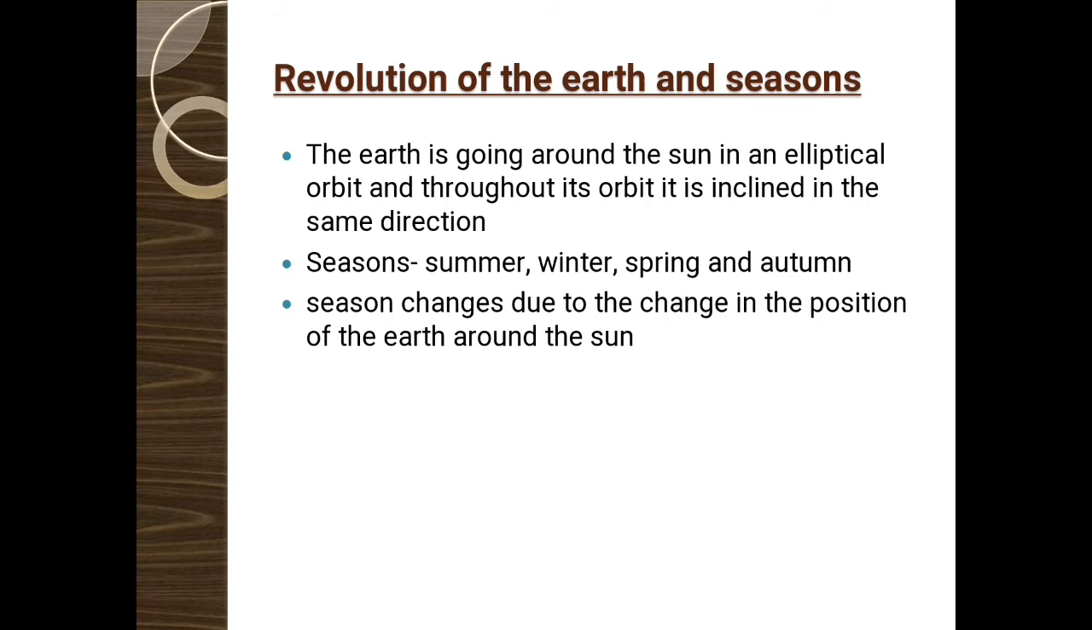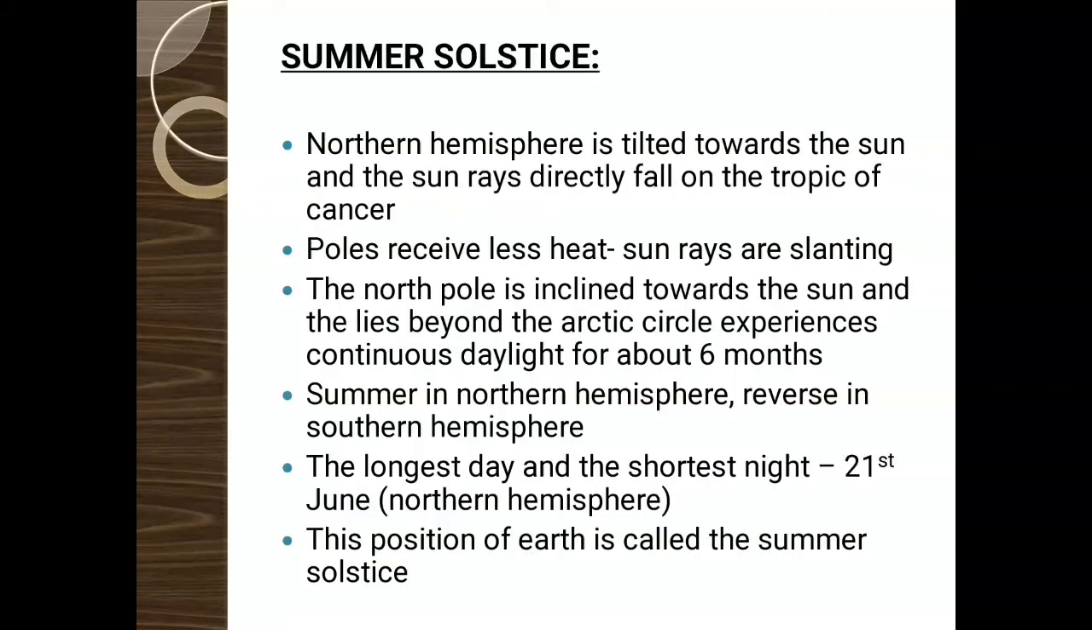The different seasons are summer, winter, spring and autumn. The season changes due to the change in position of the earth around the sun. With respect to the change in position of the earth around the sun, the season also varies. This is the figure of a revolution of the earth and season. You will get a clear idea about this figure after studying summer solstice, winter solstice and equinox.